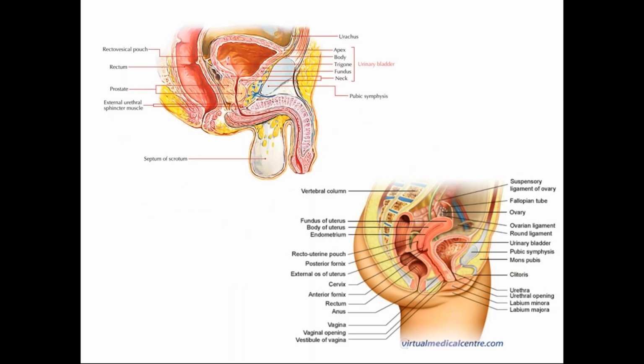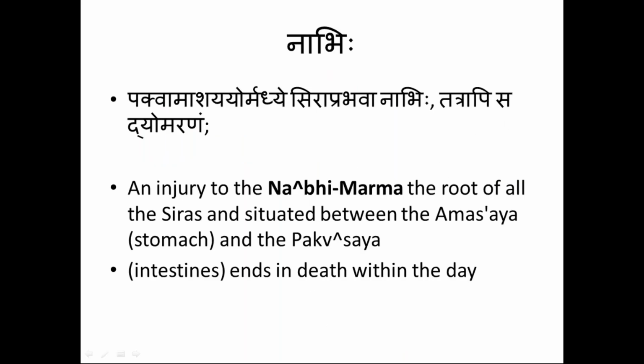Now, see, these are the pelvic organs. In male, it is the urinary bladder, prostate gland, then posteriorly the rectum and anal canal. And in female, you will have the urinary bladder, then the vagina, and above the vagina is the uterus, and posterior to that are the rectum and anal canal. Okay, this is about the pelvic organs. Next, coming back to the Nabi Marma.